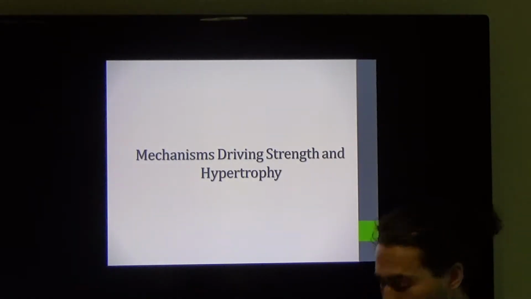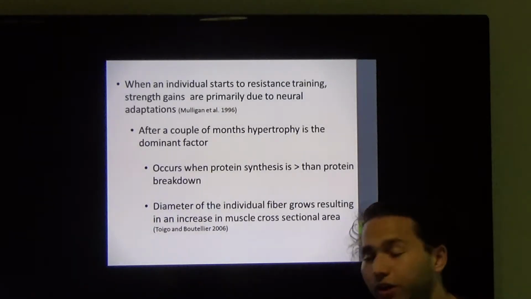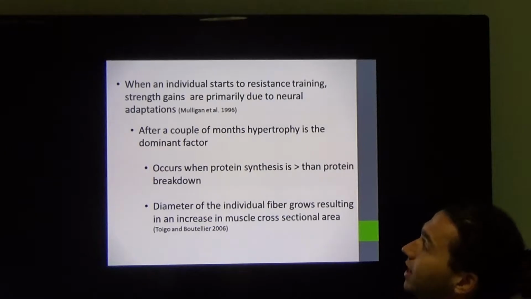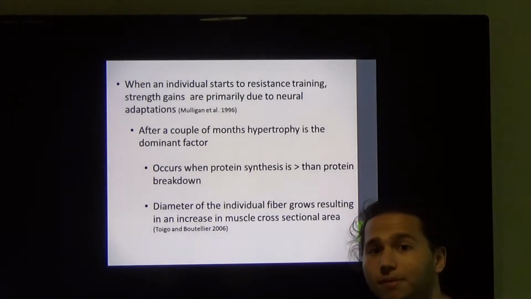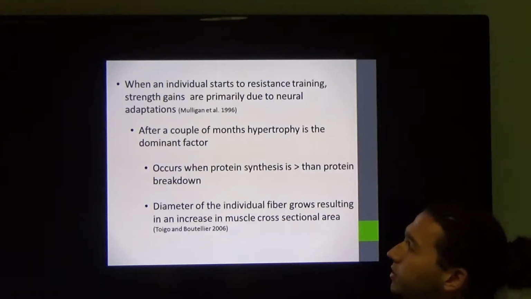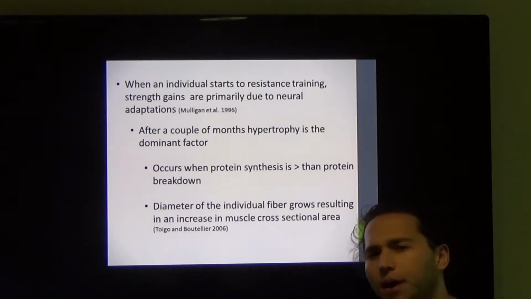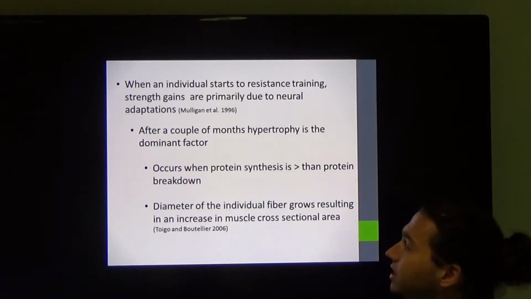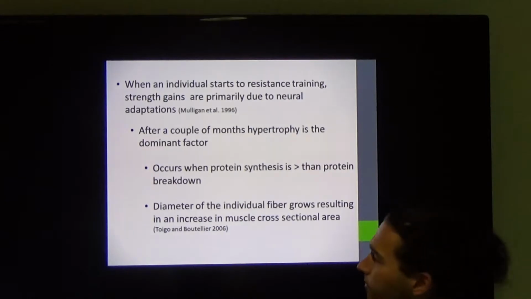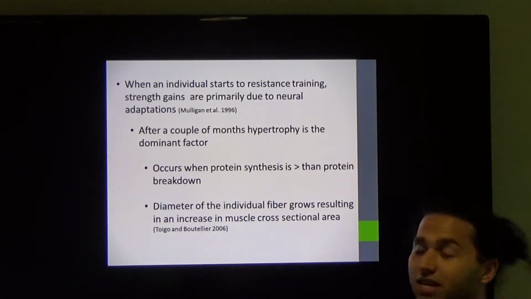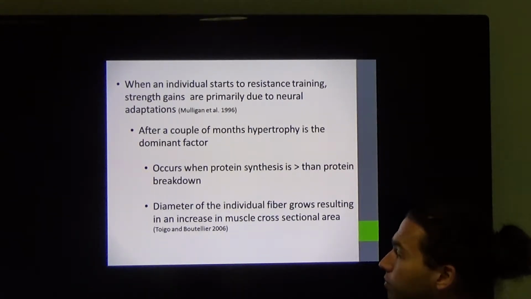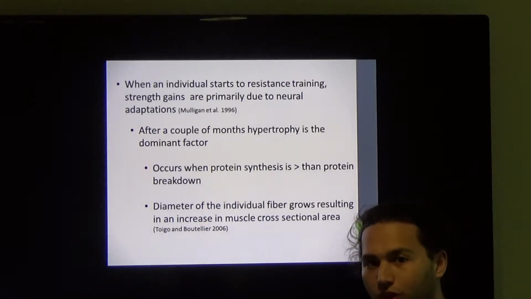Mechanisms driving strength and hypertrophy. When an individual starts resistance training, the initial strength gains are due to neural adaptations. And after a couple months, hypertrophy is the dominant factor. Hypertrophy occurs when muscle protein synthesis is greater than protein breakdown, and during hypertrophy, the diameter of the individual fiber grows, resulting in an increase in muscle cross-sectional area.